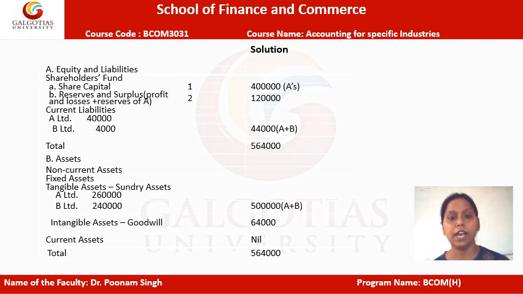Further we have reserves and surplus which the parent company has as well as the subsidiary has. So that is just summing up the amounts, and it comes to 1,20,000 rupees. Further, current liabilities of A and B are also given in the separate balance sheets of each. So we just sum up the amounts and put them here because no other adjustment has been given in the question. We simply add up the amounts and put them in the consolidated balance sheet under the respective head.